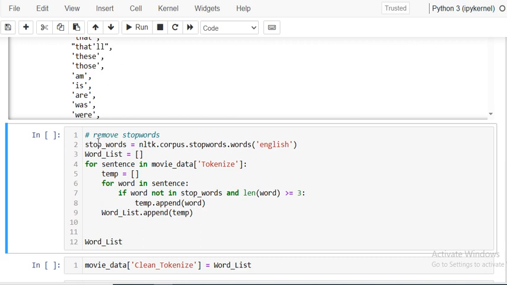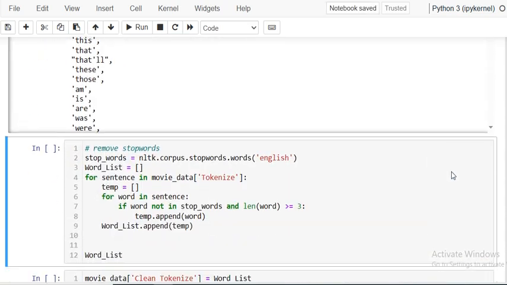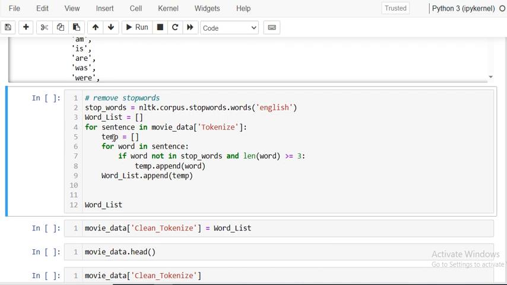And for that, I am writing here the for loop. For sentence in the movie tokenize, and we are creating a temporary list here. For word in the sentence, if word is not in stop words and length of the word is greater than or equal to 3, then that word is appended into this list, and this list is finally appended into word list.